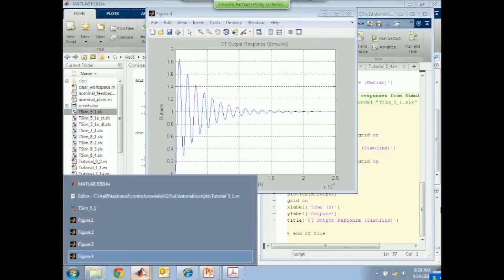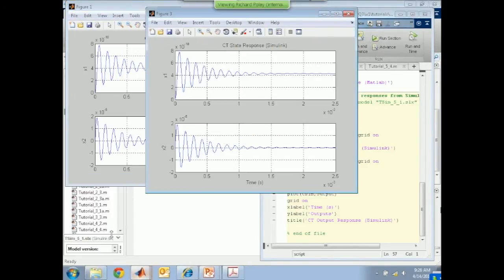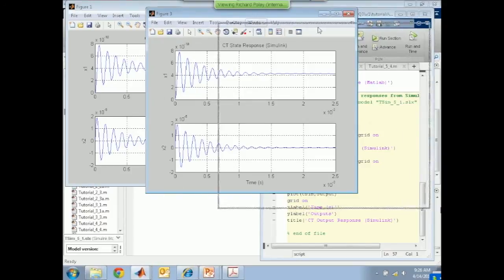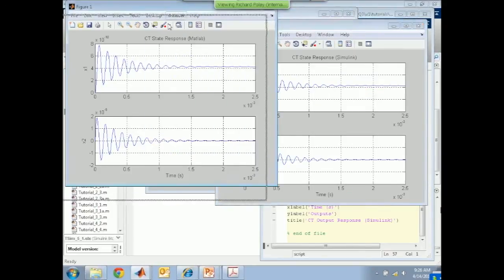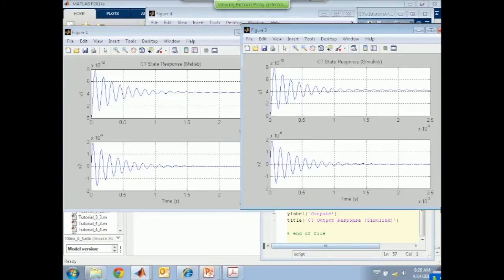If you can see any difference between these, well, you're a better man than I am, because these are the same, right? I've plotted the output from the state space system in MATLAB over on the left. These are the two states, and I've done exactly the same thing from Simulink, and of course the results are the same. So I could do it directly as a script, or I could do it as a Simulink model.